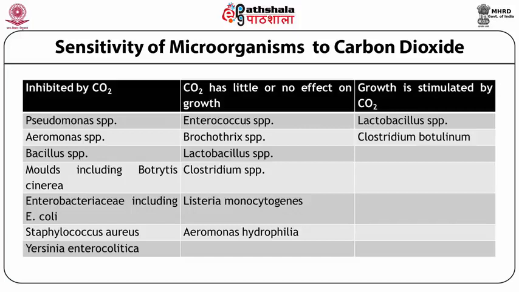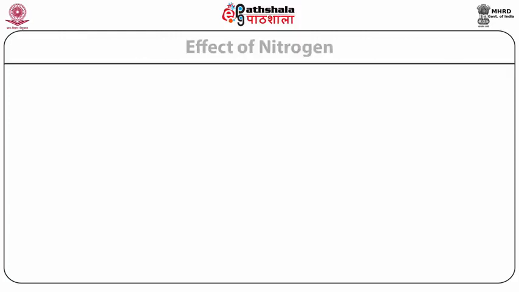The sensitivity of selected spoilage and pathogenic bacteria to carbon dioxide is shown in the table. The growth of gram-negative bacteria is inhibited more than that of gram-positive bacteria. The effects of carbon dioxide are markedly temperature dependent, and it is therefore imperative that the integrity of temperature control across the supply chain be maintained. It has been observed that germination of spores of Clostridium botulinum may be stimulated by carbon dioxide.